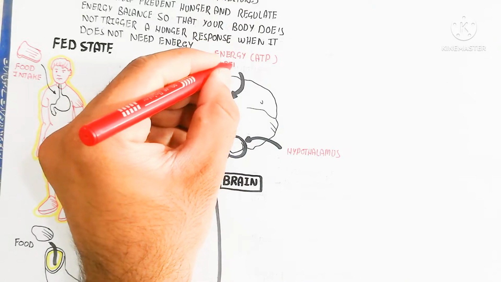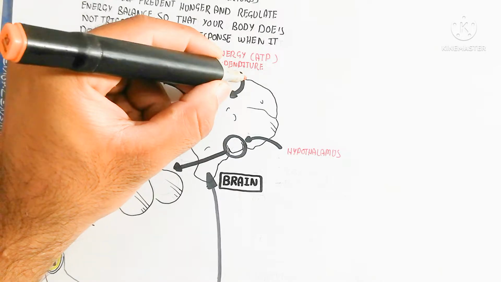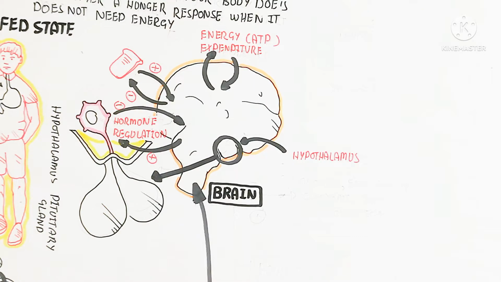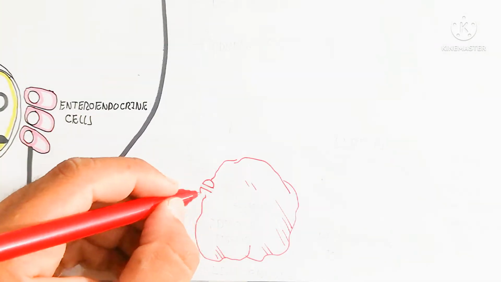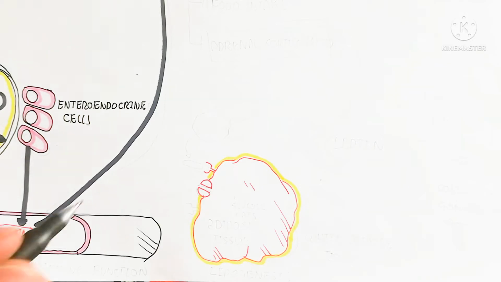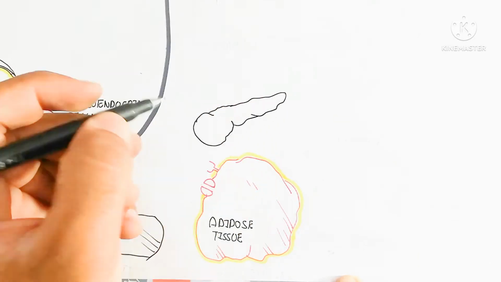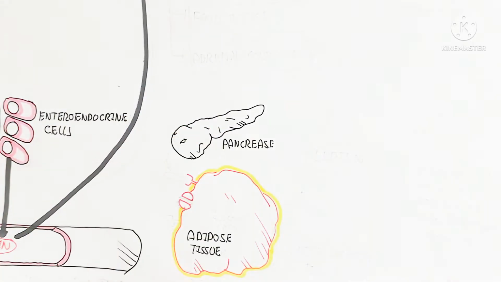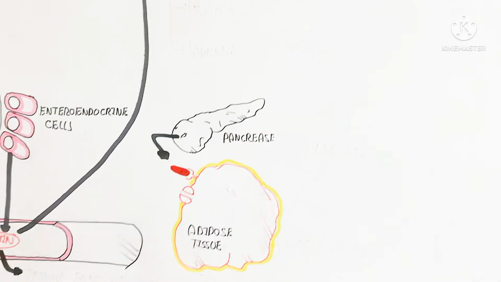So this is the energy, ATP expenditure on the basis of food intake. When food is taken in, the energy will be used, while when it is inhibited, the ghrelin will balance the energy expenditure. So this is the adipose tissue. In the white adipose tissue, the fat deposit into the adipocytes will be lipogenesis, and in this way the glucose will enter through a GLUT transporter channel after binding with insulin from the pancreas.